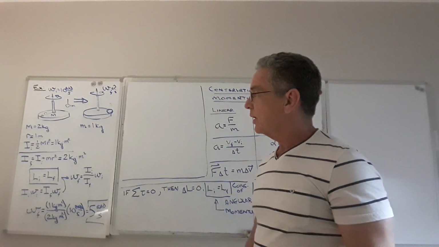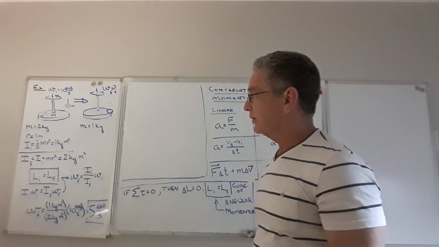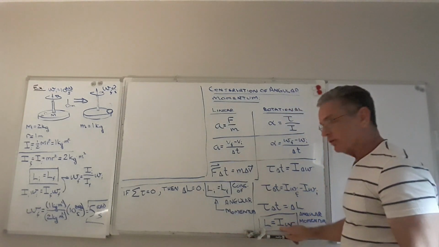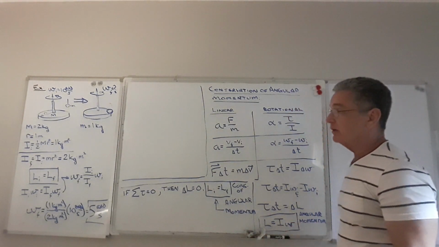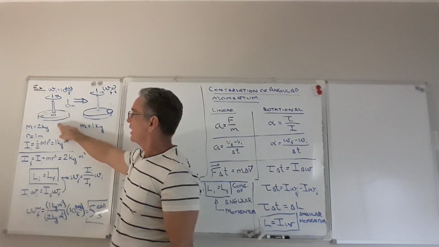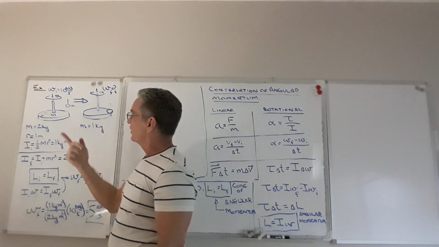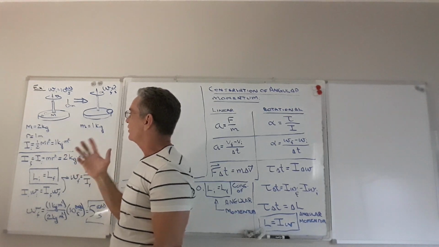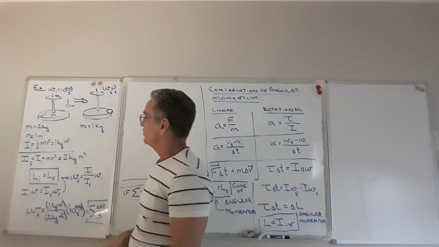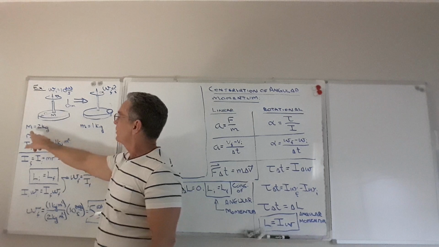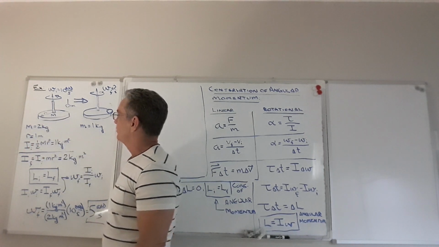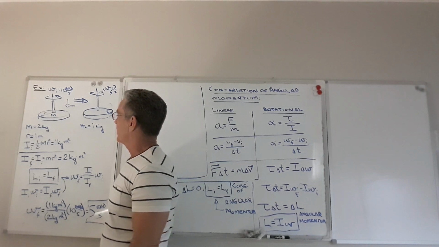Okay, now I've put a problem up on the board that involves conservation of angular momentum. Remember, angular momentum is rotational inertia times rotational speed. So here I've got an old-fashioned record turntable, and it's just revolving on a frictionless surface. It's not being driven by a motor now. It's just rotating at a rotation speed of 10 radians per second. Now its mass is capital M, which I said was 2 kilograms. Its radius is 1 meter. So an extremely large turntable.